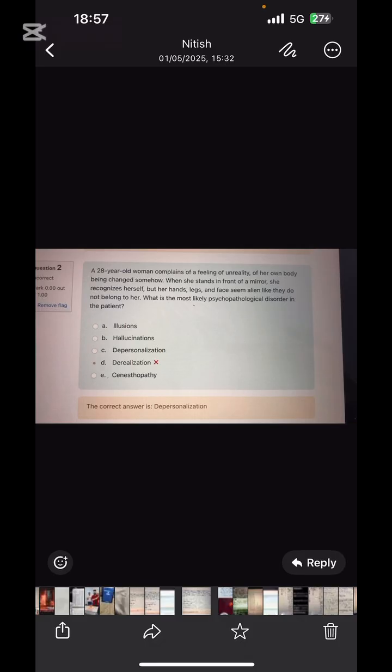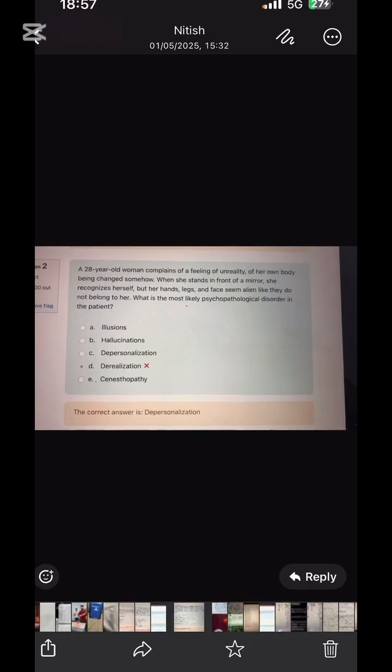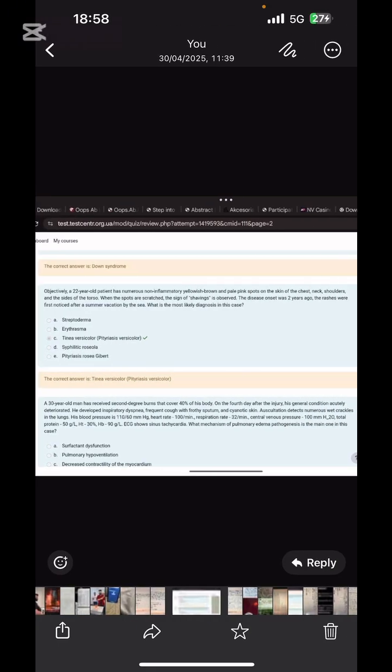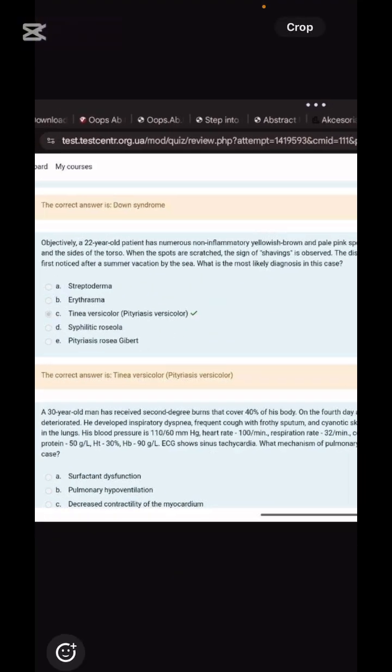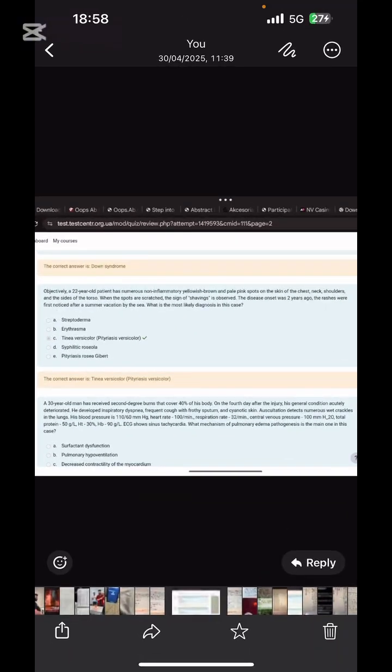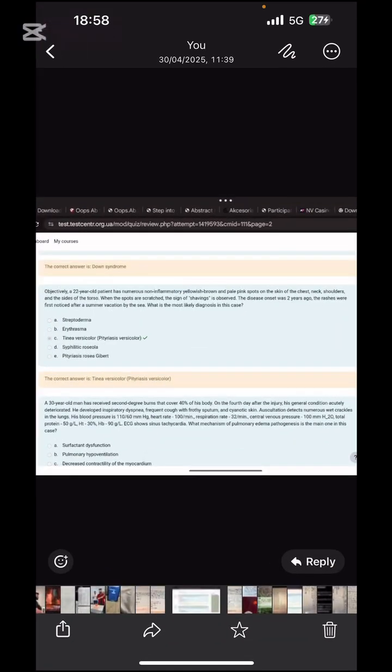Next is depersonalization. The patient lost personality. He looks at himself as alien-like, as if his limbs are not his. Next is tinea vesicular. So remember about the signs of shaving. S4 signs of shaving, S4 noted around the C, S4 vesicular. So please remember about the tinea vesicular case. And in this case, why not double blind study? What is a double blind study? A double blind study is when the doctor as well as the patient doesn't know what they are taking, right?